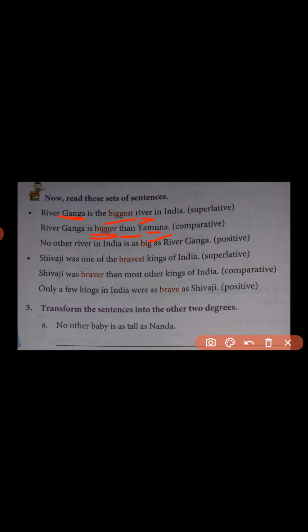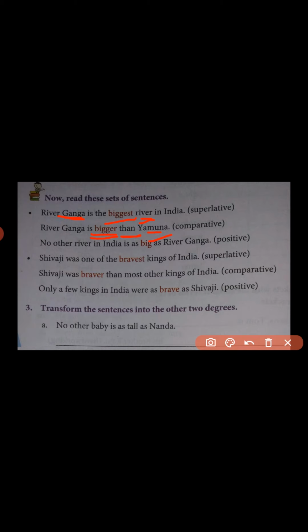So here we say it in another form, the comparative form. In the first form, the biggest river, that means we are comparing river Ganga with other rivers in India. Whereas in the second sentence, we are comparing river Ganga and river Yamuna. So comparative degree is used for comparison of two persons or two classes or two objects of the same class.